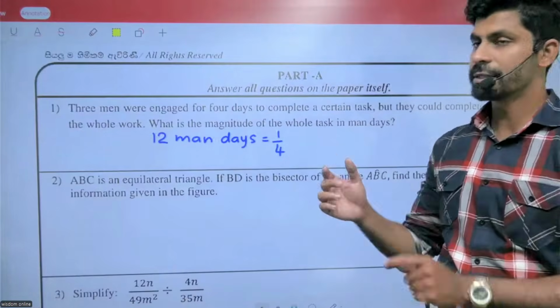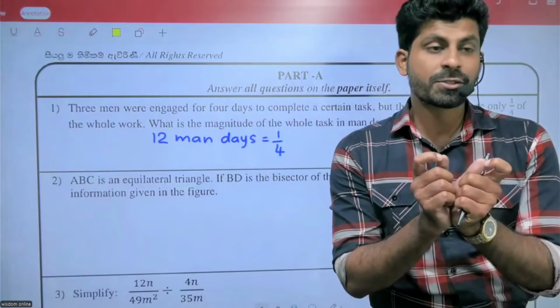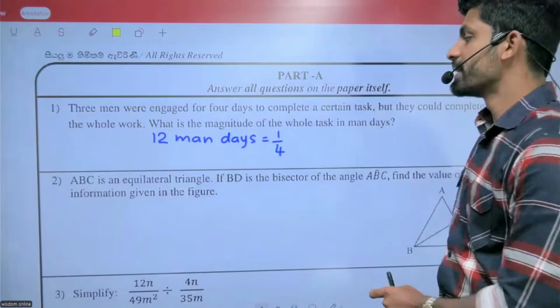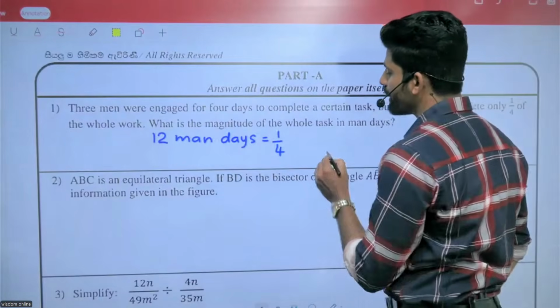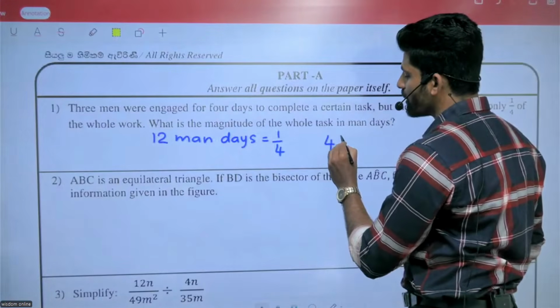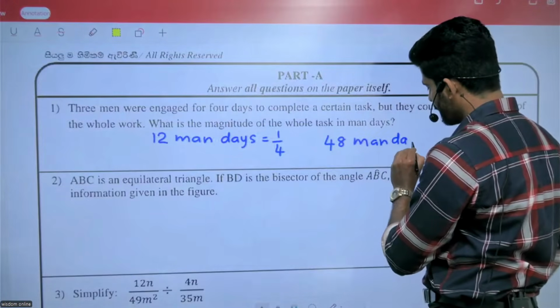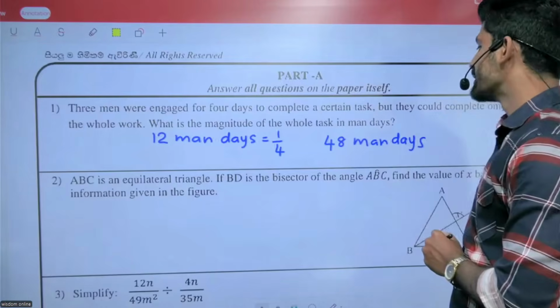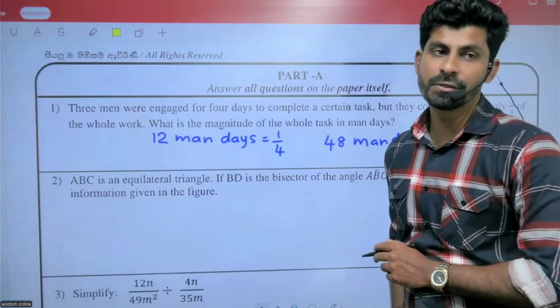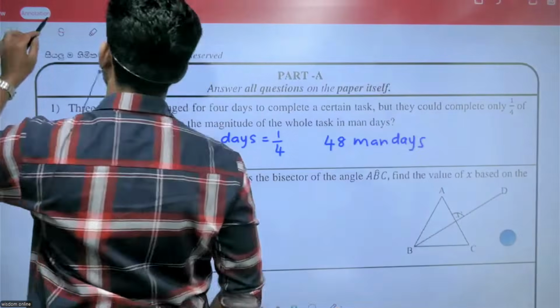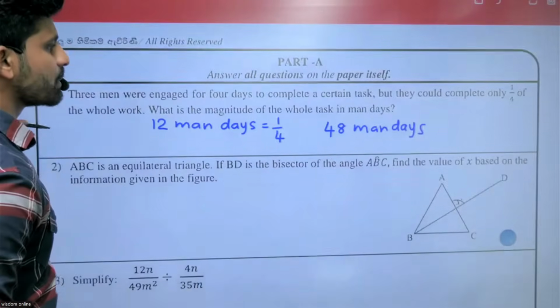So this one equals only one part. So how to find out the 4 parts? That means 12 multiplied by 4, 48 man days. Right? That means the total equals 48 man days. Let's quickly move to the next one.